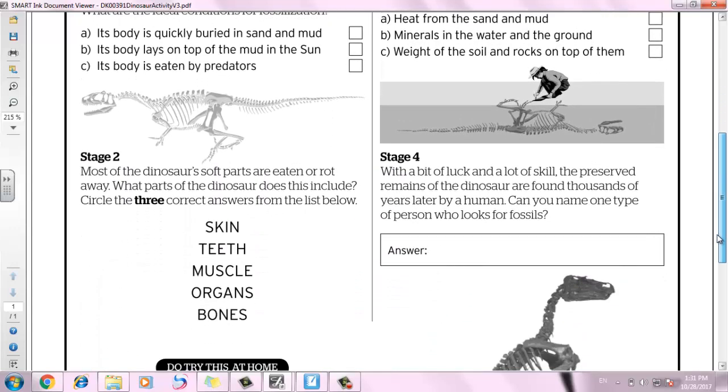Stage 4. With a bit of luck and a lot of skill, the preserved remains of the dinosaurs are found thousands of years later by a human. Can you name one type of person who looks for the fossils? Paleontologist. Excellent. Paleontologist.